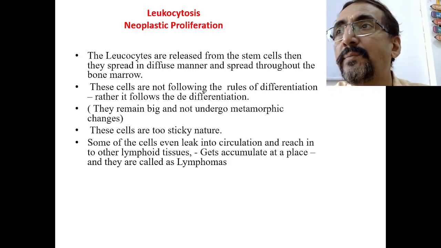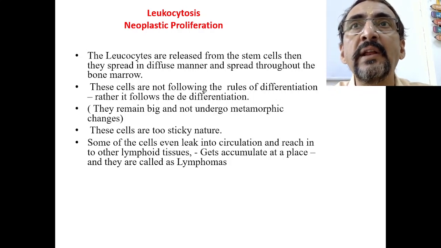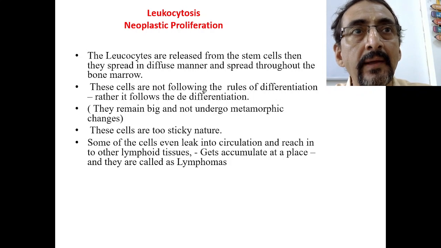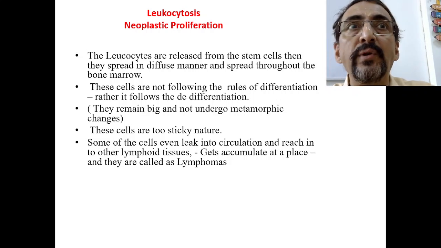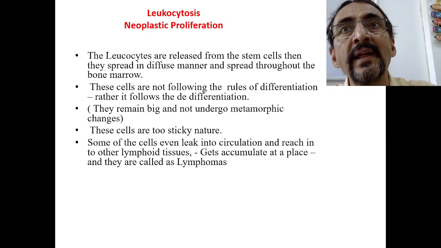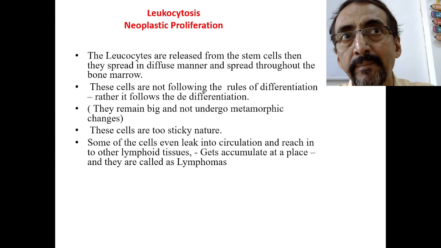Now they remain big and do not undergo the metamorphic changes. As far as neutrophils are concerned, initially neutrophils contain many lobes. That number of lobes has to be limited to 7 or 9 lobes at the end as they go on maturing. But when they mature, if the number of lobes is the same or increasing rather, then it is not called differentiation, it is called dedifferentiation.